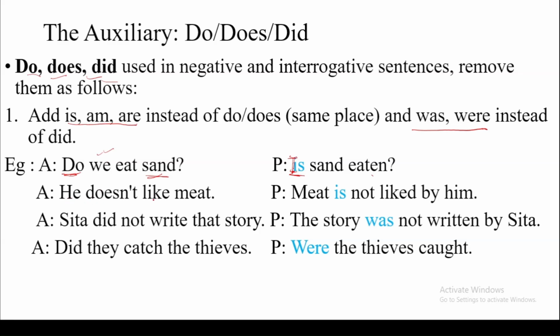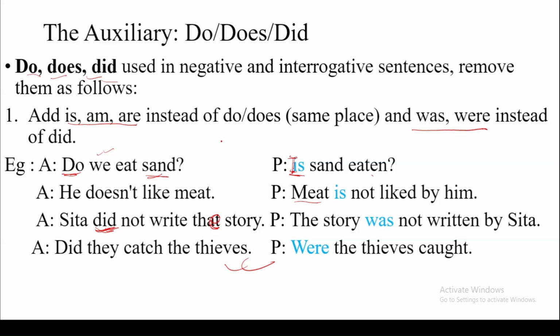He doesn't like meat. So meat is not liked by him. Look at this example. Sita did not write the story. Here we have did, so we have to use was, were, in the same place. The story was not written by Sita. So this is the case.